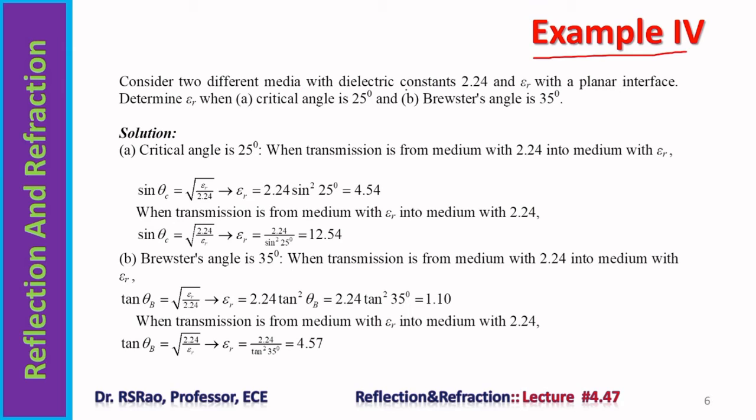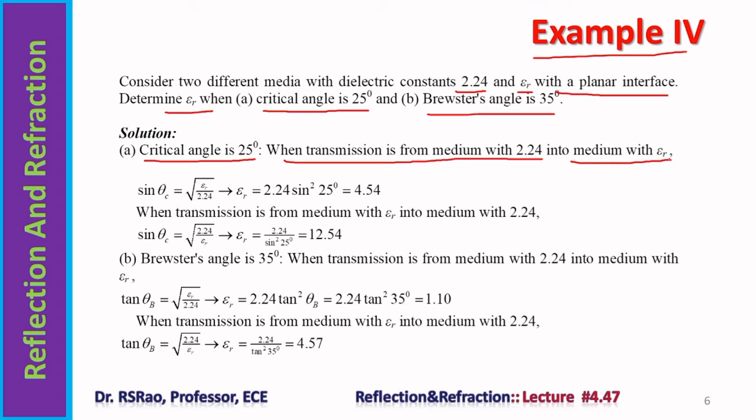Another problem, example 4. Consider two different media with the dielectric constants 2.24 and epsilon r with a planar interface. Determine epsilon r when the critical angle is 25 degrees and the Brewster angle is 35 degrees. Critical angle is 25 degrees. When transmission is from a medium with 2.24 into a medium with epsilon r, two possibilities are there. The first possibility is transmission from the medium with epsilon r equal to 2.24 into the medium with epsilon r. This is the relation: sin theta c is square root of epsilon r by 2.24. Theta c is given as 25 degrees. Solving for epsilon r gives 4.54.